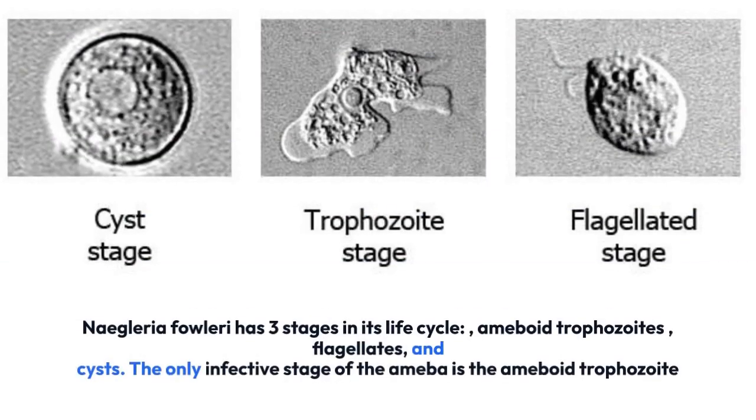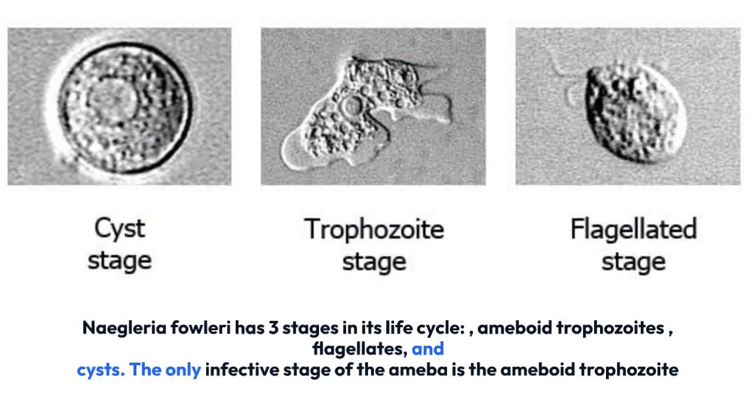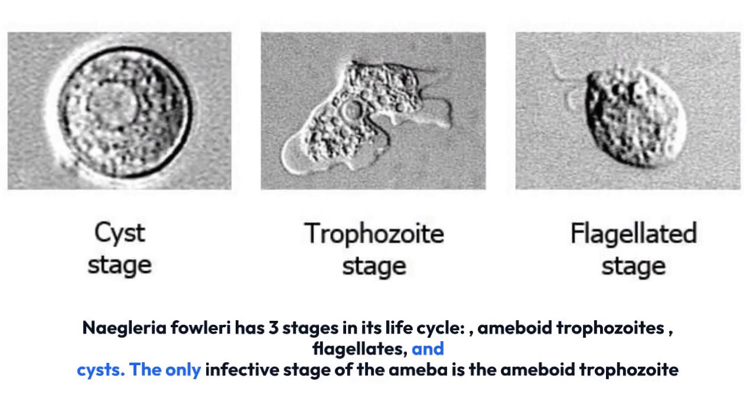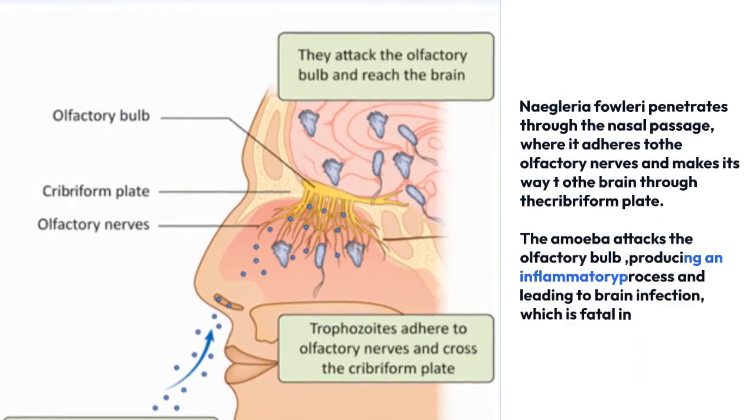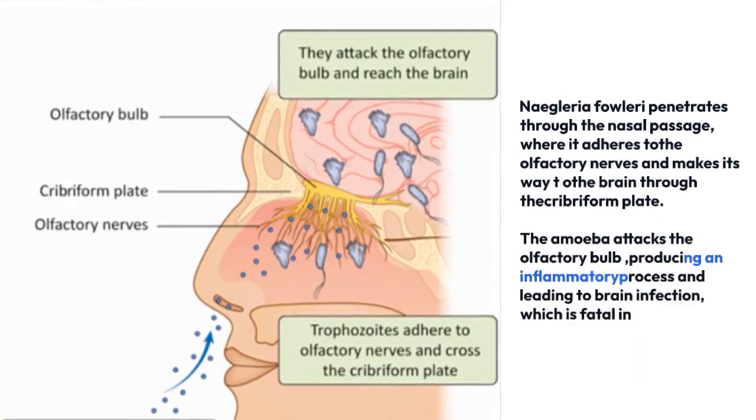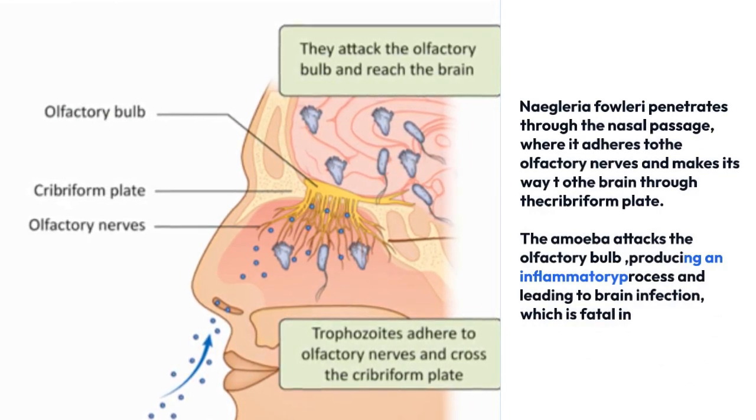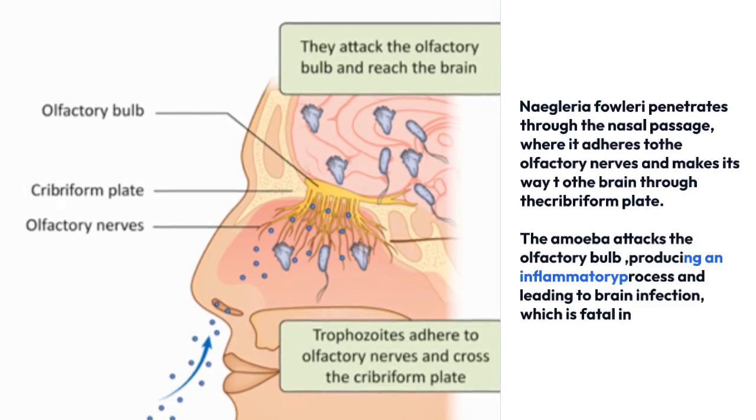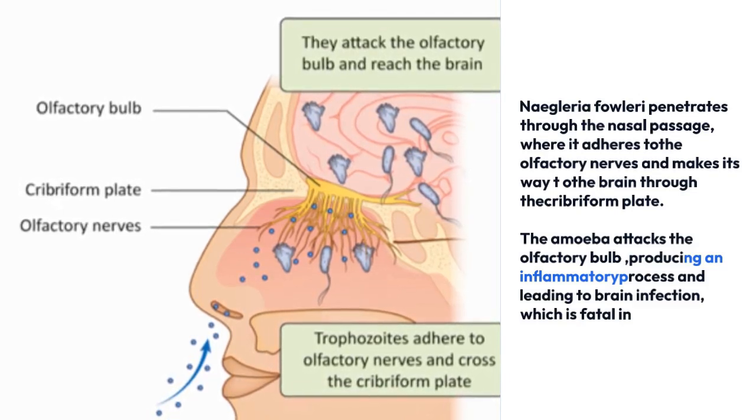Naegleria fowleri has 3 stages in its life cycle: amoeboid trophozoites, flagellates, and cysts. The only infective stage of the amoeba is the amoeboid trophozoite. Naegleria fowleri penetrates through the nasal passage, where it adheres to the olfactory nerves and makes its way to the brain through the cribriform plate. The amoeba attacks the olfactory bulb, producing an inflammatory process and leading to brain infection, which is fatal.